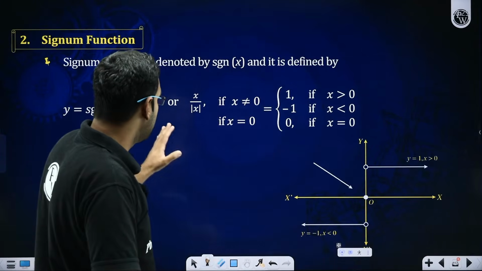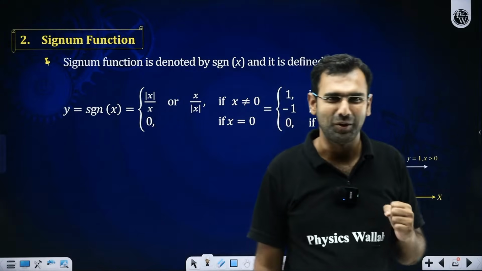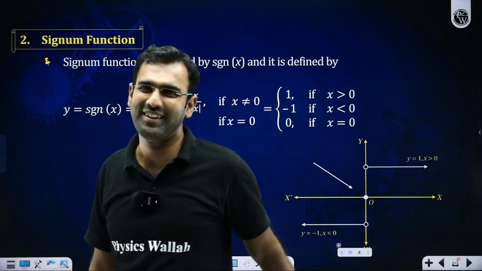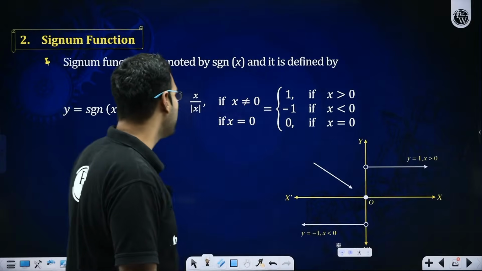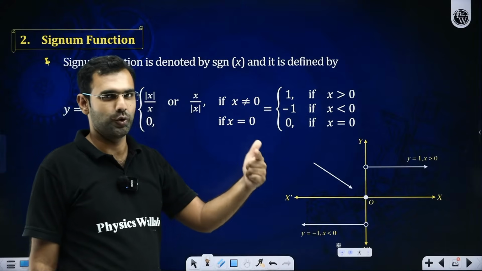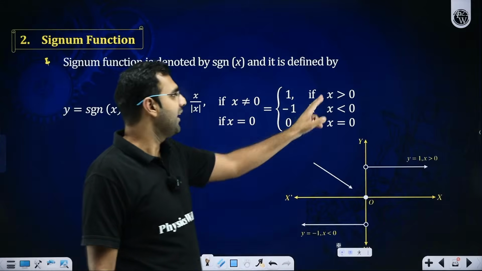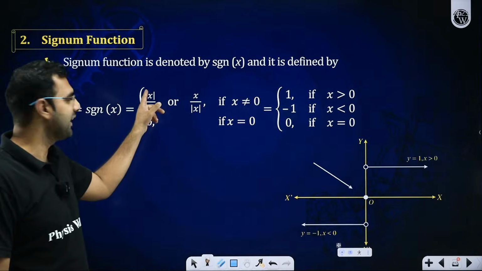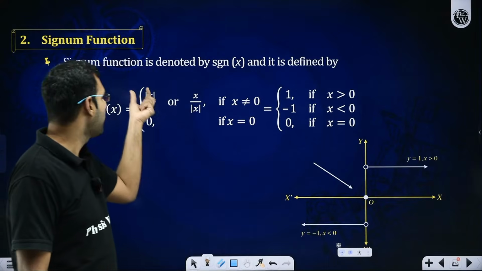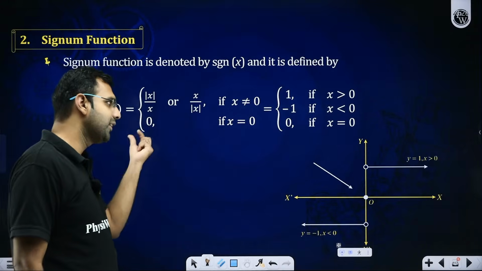Now, let us get back to Singham function. One of our students, his name is Balaji, in class 12th, Laksh batch. He calls it Singham function. It is actually Signum. So Signum here means you define it as mod x upon x as long as x is not 0, or you define it as 0 the moment x is 0. So if x is positive, mod x will be x, so x upon x will be 1. If x is negative, mod x will be minus x, so minus x upon x will be minus 1. And if x is 0, they define it as 0.